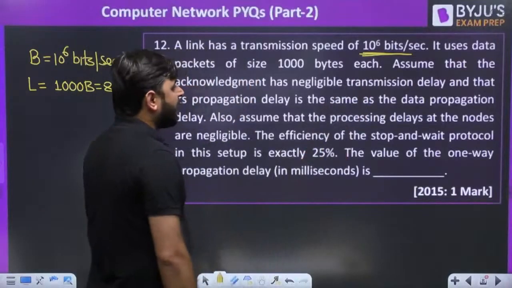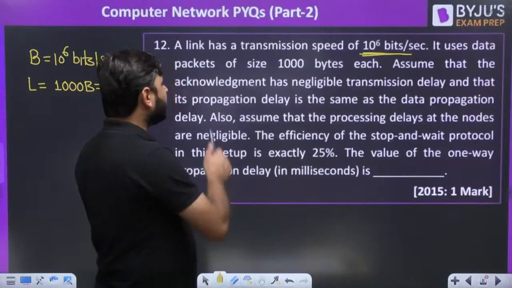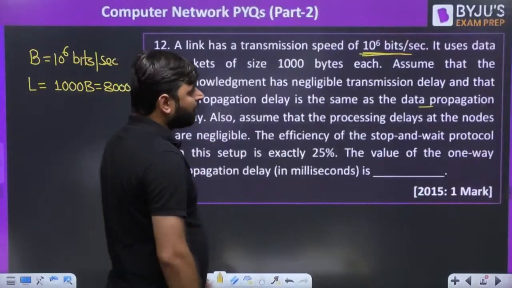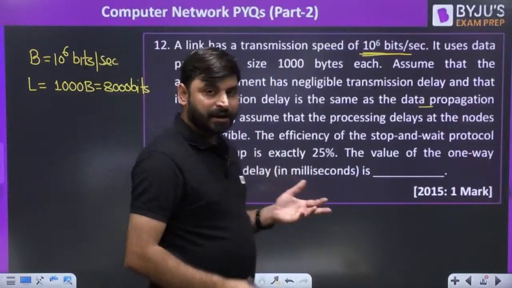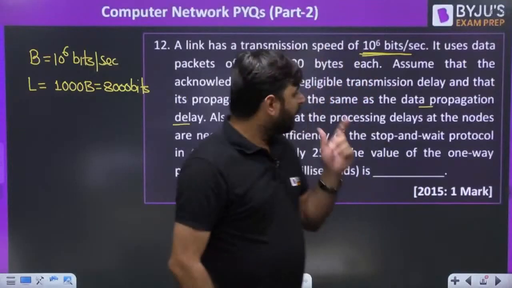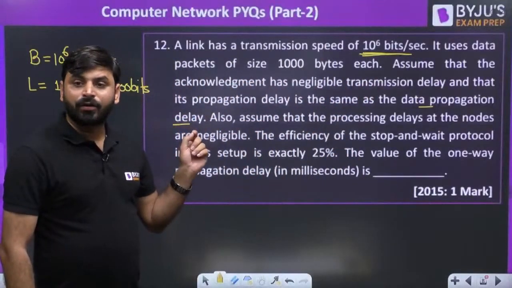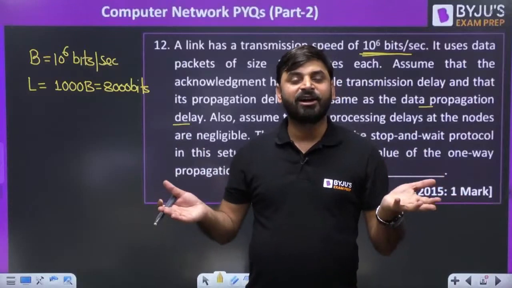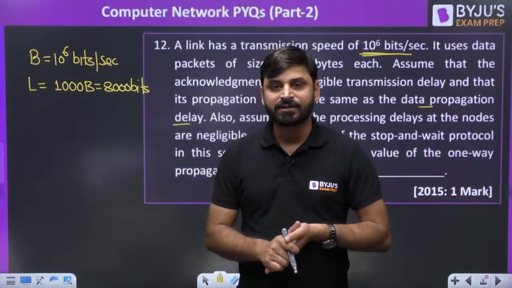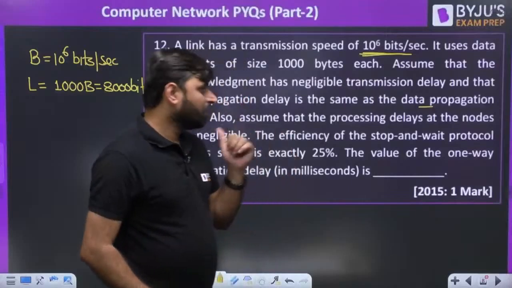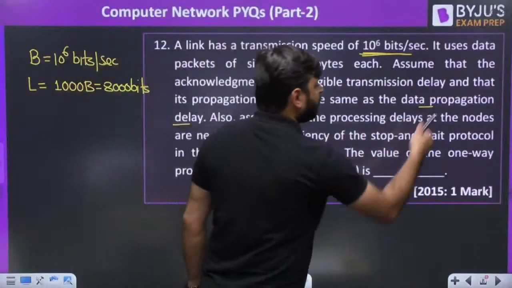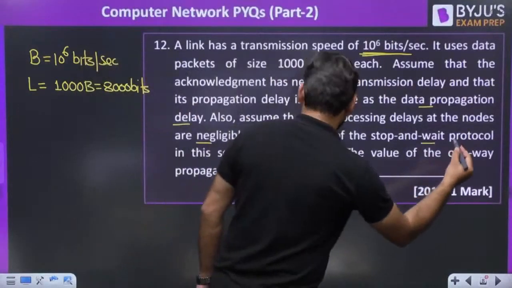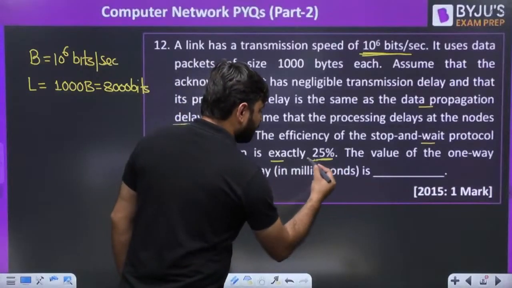Assume that acknowledgement has negligible transmission delay and its propagation delay is the same as the data propagation delay. It always happens that the propagation delay of acknowledgement and of data are both the same. Also assume that processing delay at the node is negligible. The efficiency of the stop and wait protocol is exactly 25%.